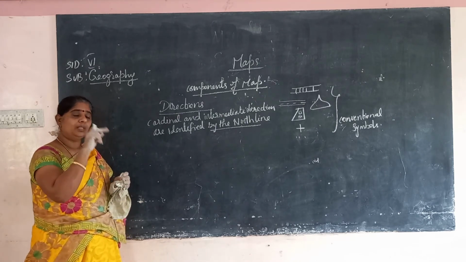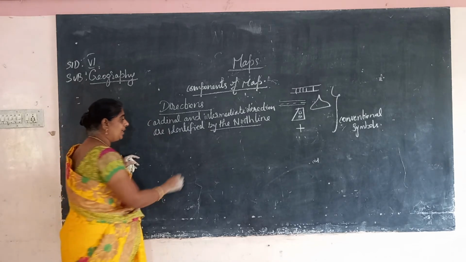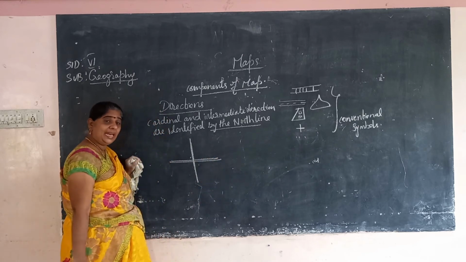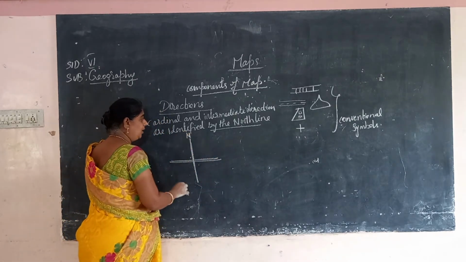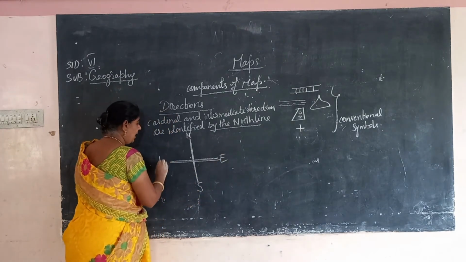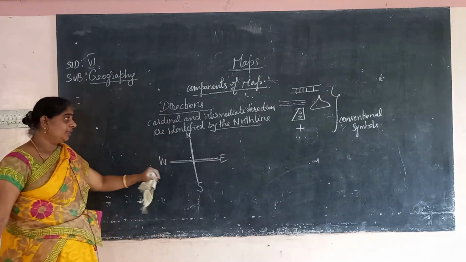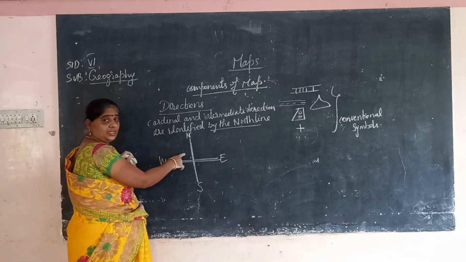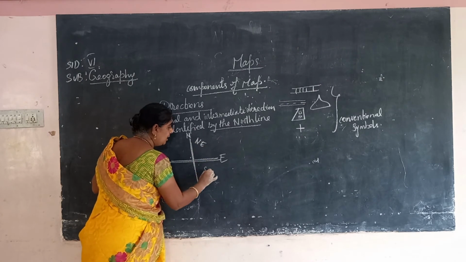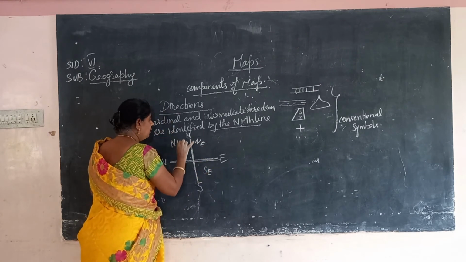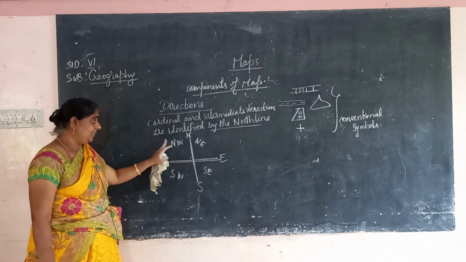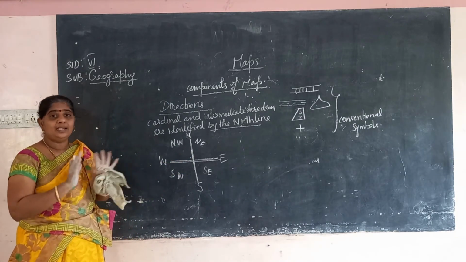Okay, so I'll tell you what it is. What are cardinal directions? The main directions: north, always at the top, south, east and west. These are the cardinal directions. Intermediate directions are northeast, southeast, northwest and southwest. These four are called the intermediate directions.